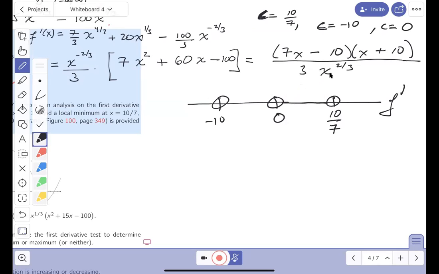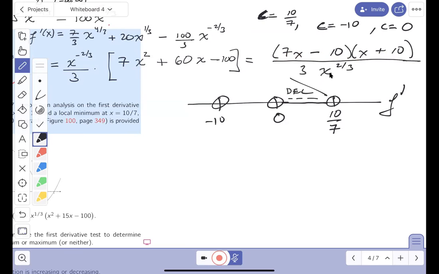I think I said 1, right? And this is what I said. If I put a 1 there, I get a positive number. That's crazy. And why is that? It would be 7 minus 10, which is a negative number. This would be positive. So this interval is negative. Sorry about that. It means it's decreasing. Now, when I say it's decreasing, the function is decreasing.